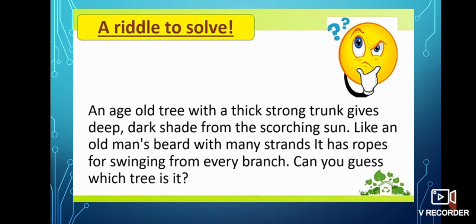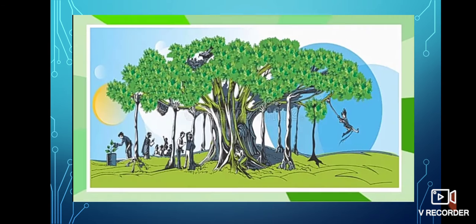First we will see a riddle. An age-old tree with a thick strong trunk gives deep dark shade from the scorching sun. Like an old man's beard with many strands, it has ropes for swinging from every branch. Can you guess which tree it is? Students, you can see in this picture. Which tree is it? Yes, correct. It is the banyan tree.